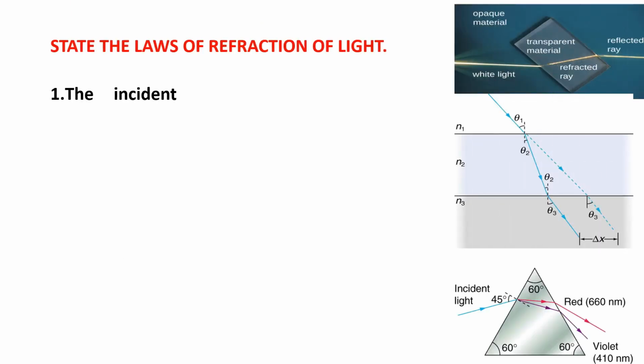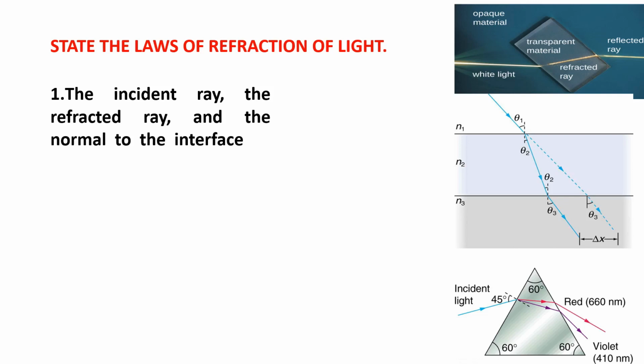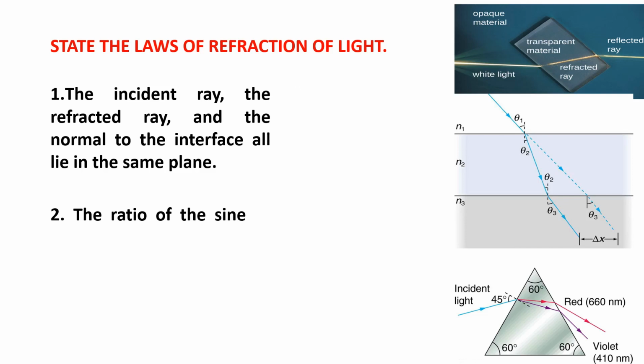State the laws of refraction of light. 1. The incident ray, the refracted ray, and the normal to the interface all lie in the same plane. 2. The ratio of the sine of the angle of incidence to the sine of the angle of refraction is a constant.